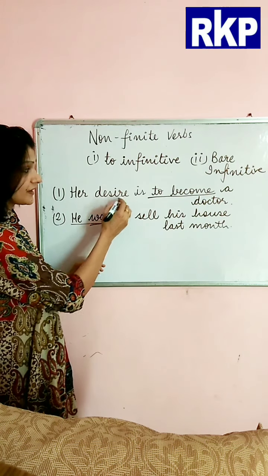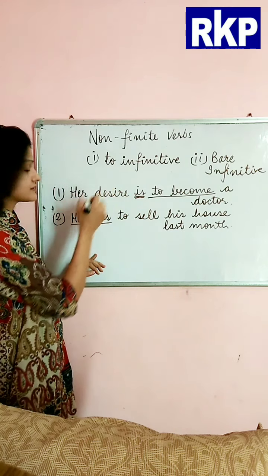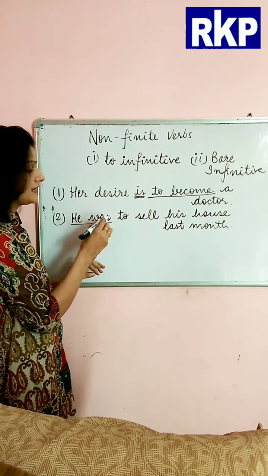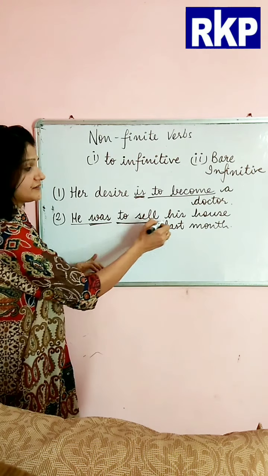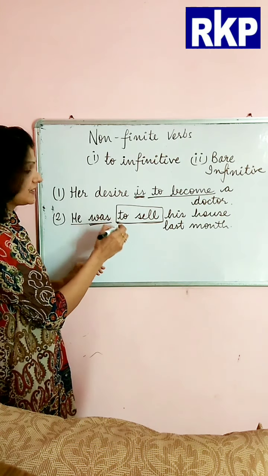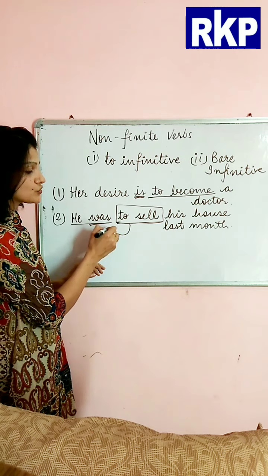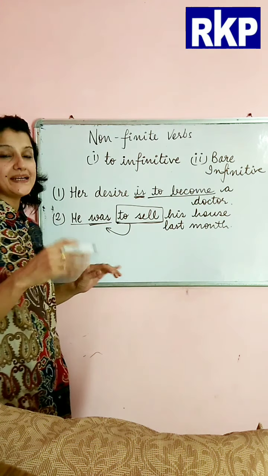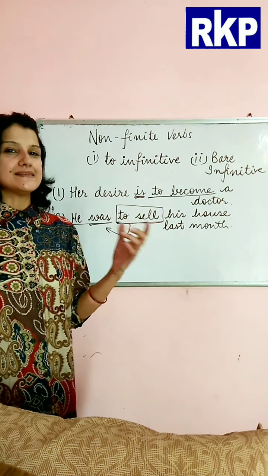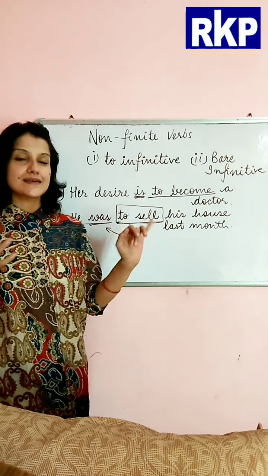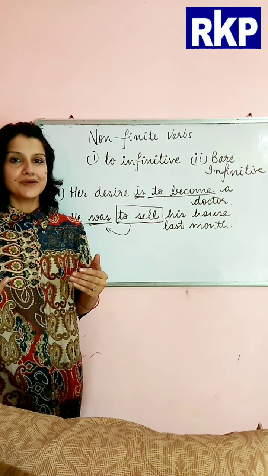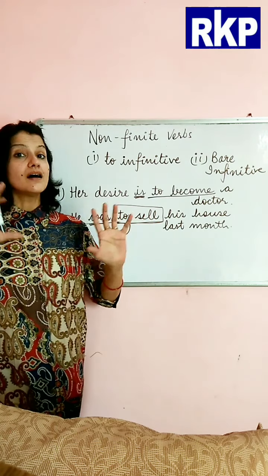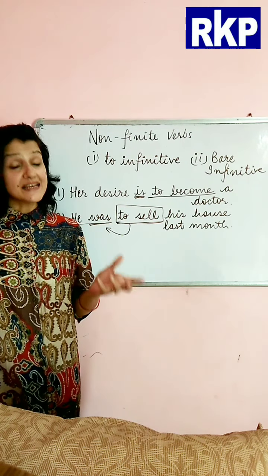Here it was the verb is, and here it is was, right? So the to infinitive here, to sell, it gives meaning to the verb, right? We get the complete sense, so it acts as the complement to the verb here, and we get the complete sense of the sentence as well.